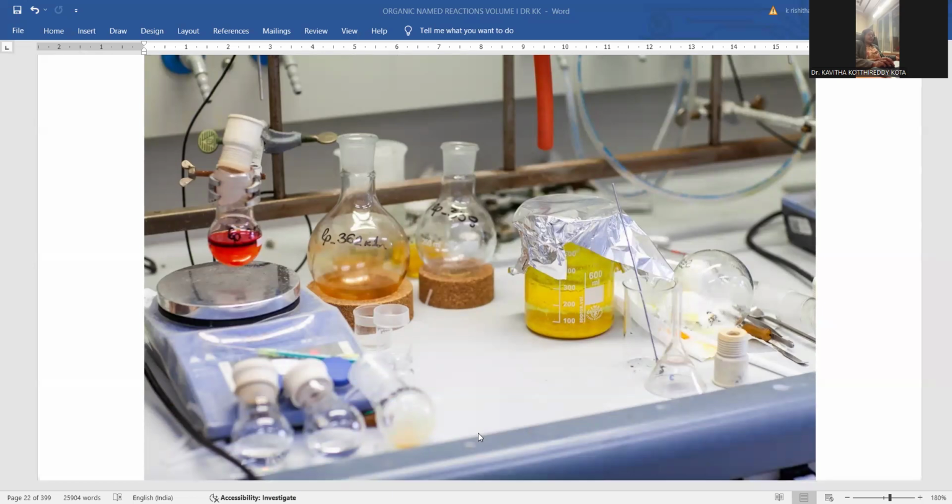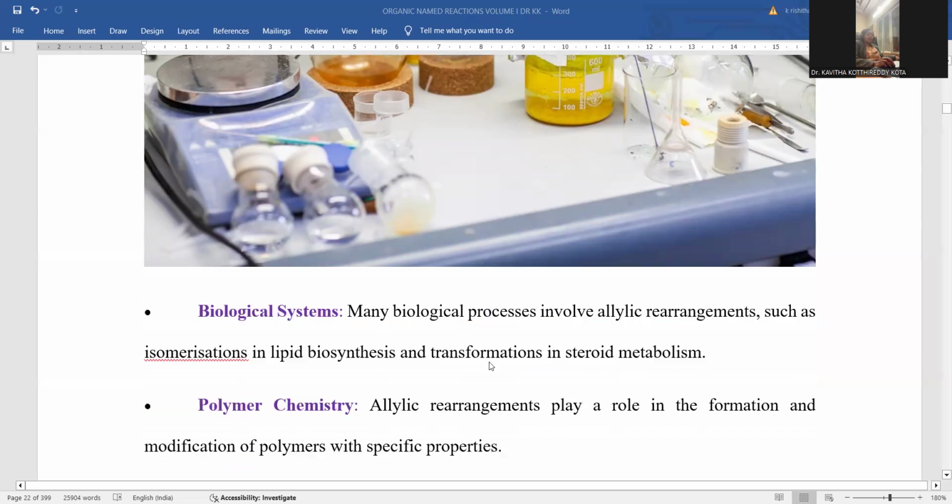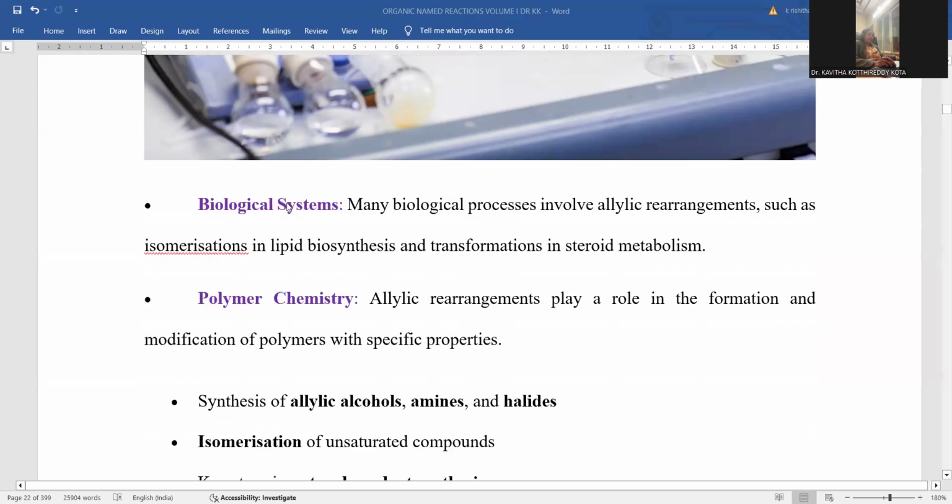Allylic rearrangement is a common feature in complex molecule generation. So this is the way synthetic organic chemistry mostly relies on the allylic rearrangement process. In biological systems, many biological processes involve allylic rearrangement, such as isomerization in lipid biosynthesis. It is a biotransformation, and in this also allylic rearrangement is part of the reaction.